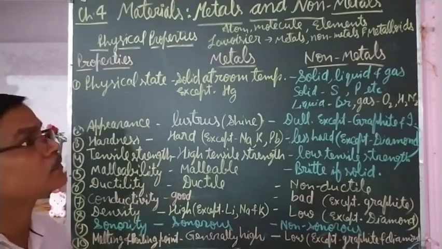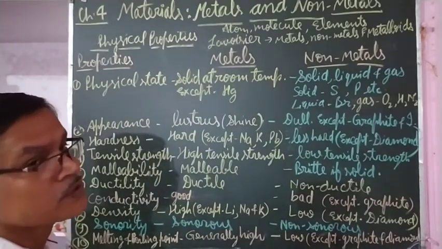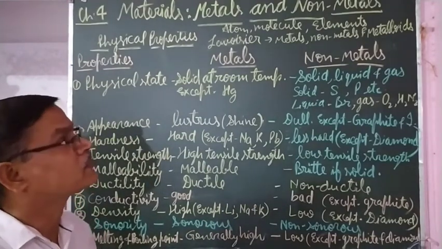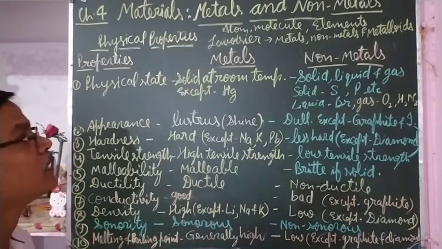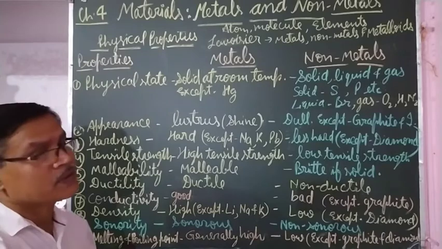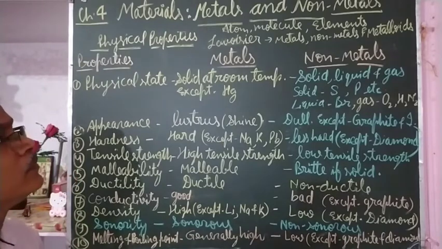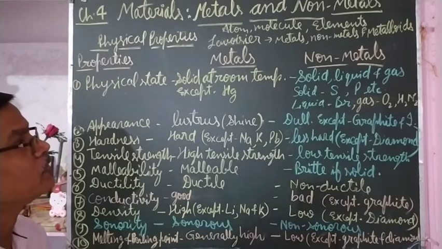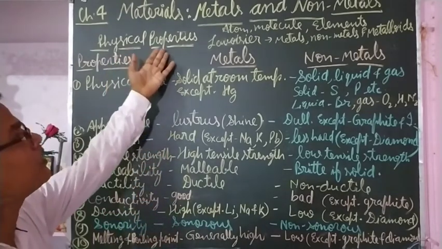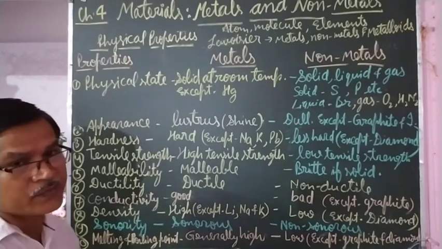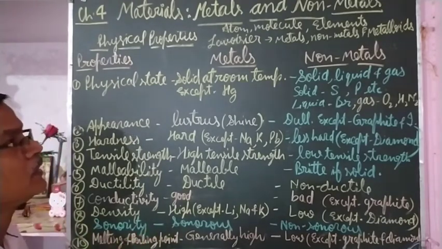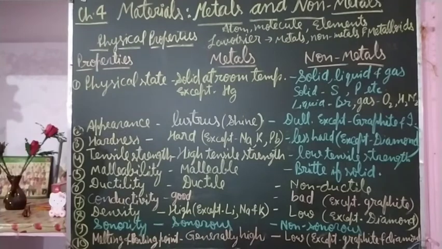Metalloids are the elements which have characteristics of both metals and non-metals. They have some of the characteristics of metals and some of the characteristics of non-metals, so they are categorized in a separate category, that is metalloid. Today in this video we will discuss the physical properties of metals and non-metals. On the basis of physical properties we will distinguish metals and non-metals.